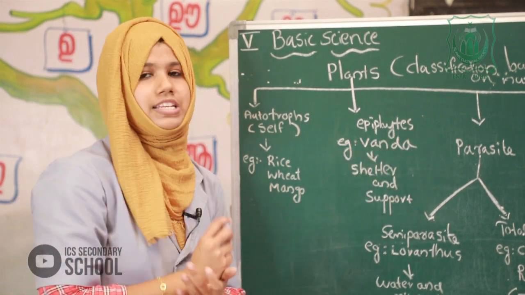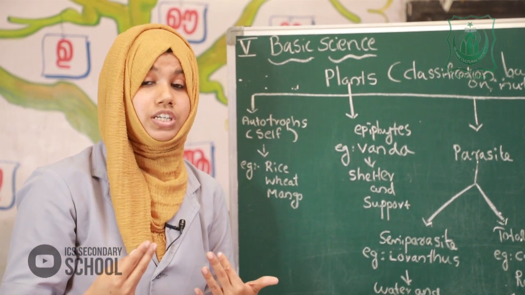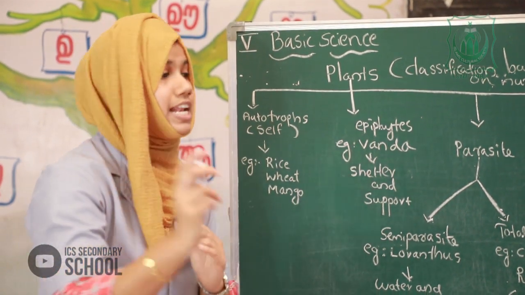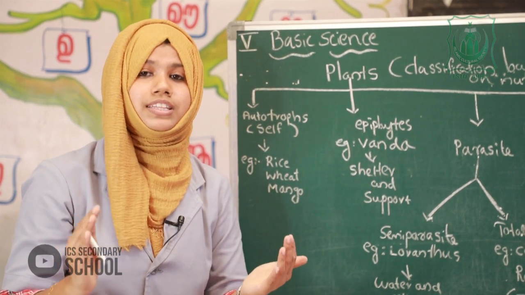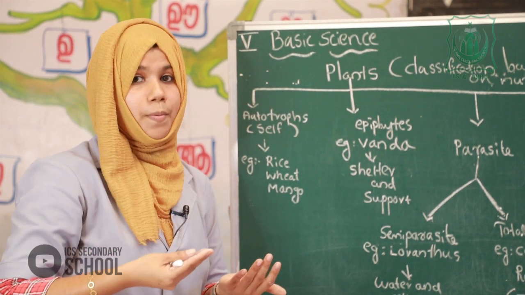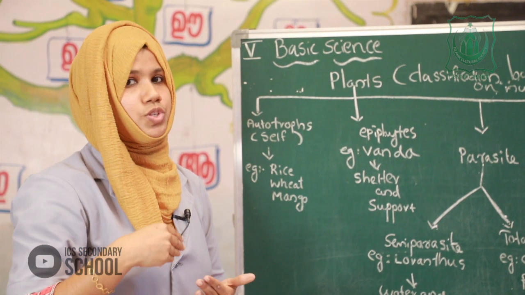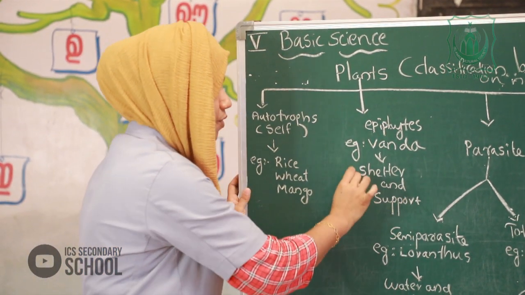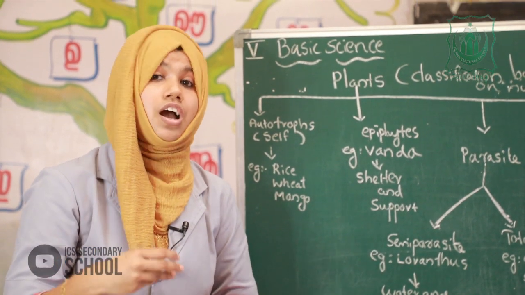Example, vanda, a kind of orchid. Then how do they get the water? There is a speciality of vanda. They do not grow on soil. Then how do they get the nutrients? They absorb moisture from the atmosphere. These are called epiphytes. Epiphytes are not harmful to the host plant.